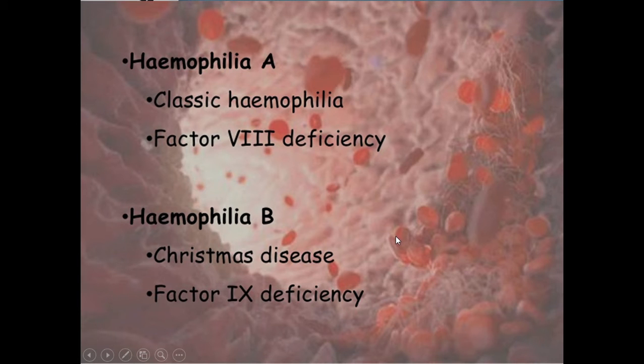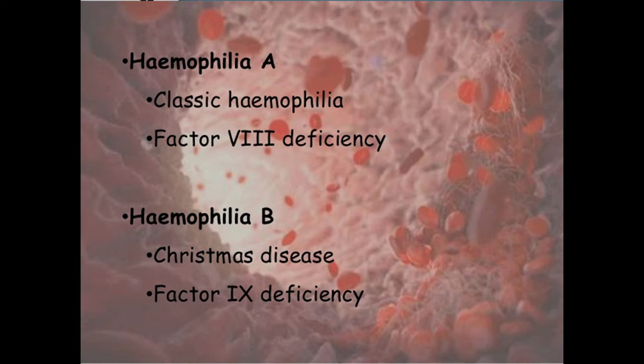Different types of hemophilia are there, and hemophilia has been identified in Queen Elizabeth's family, that is the royal family of England. So this has also been called the royal disease. At least two types we'll try to learn here. Hemophilia A, which is called classic hemophilia, where factor 8 is deficient, and hemophilia B, which is called Christmas disease, where factor 9 is deficient.